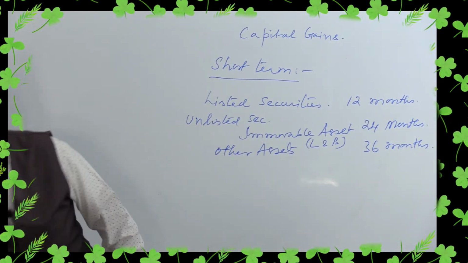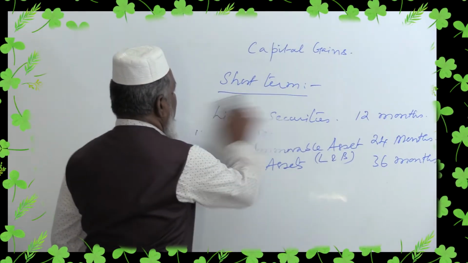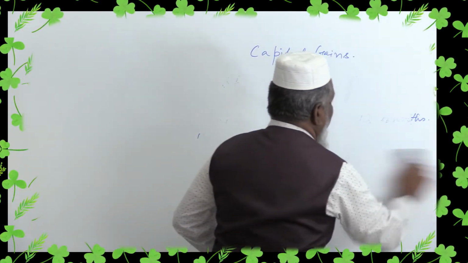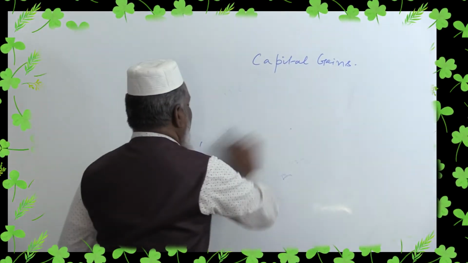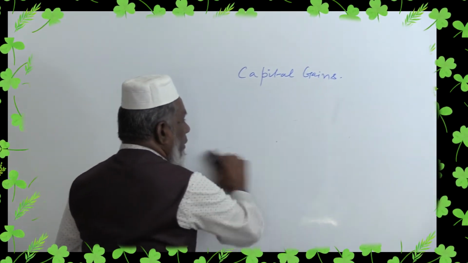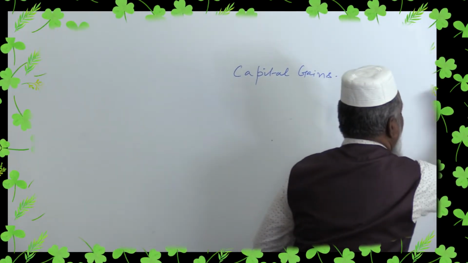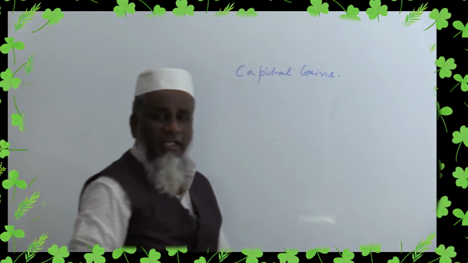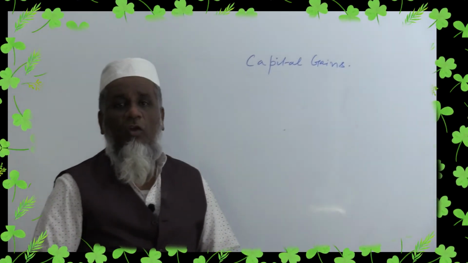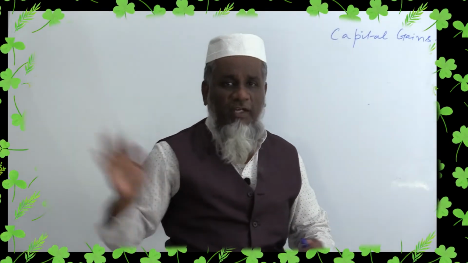Why is this very, very important? Afterwards, when we calculate the taxable capital gain, the short term is considered differently and the long term will be taken differently, because the tax rate itself is different and the treatment is also different.